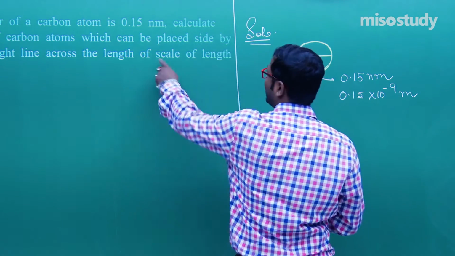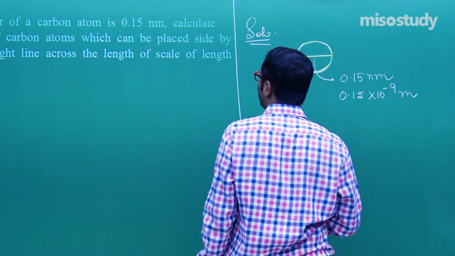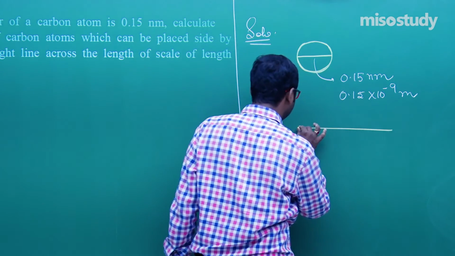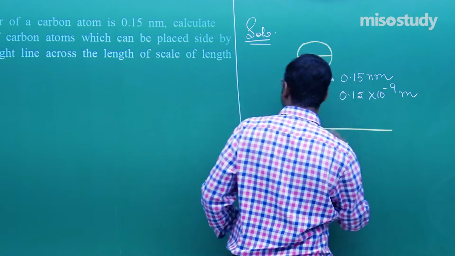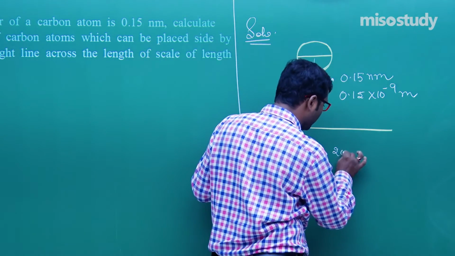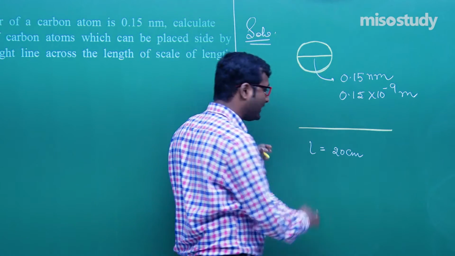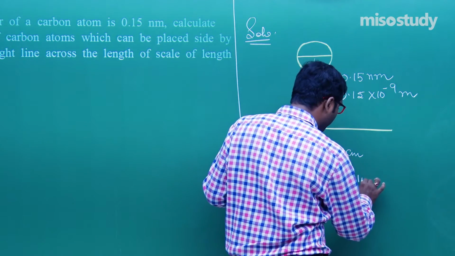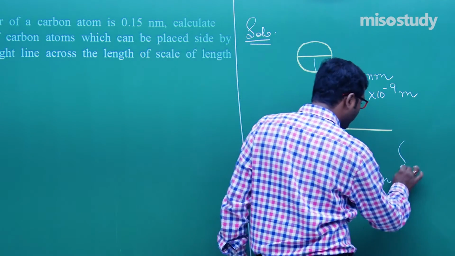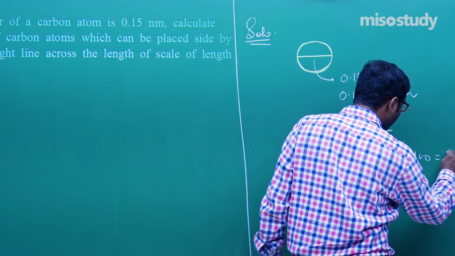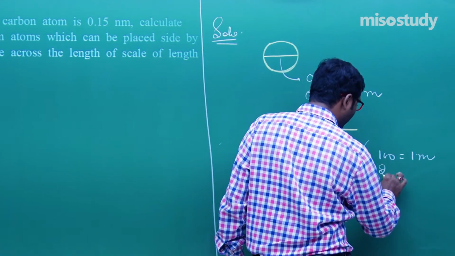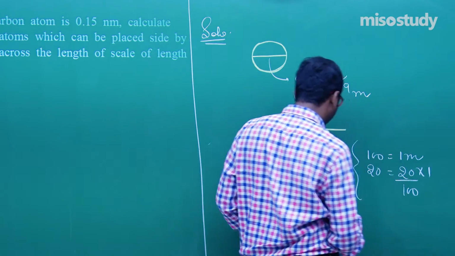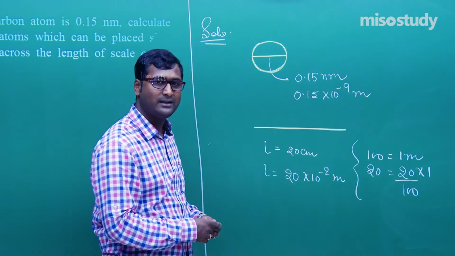Now calculate the number of carbon atoms which can be placed side by side in a straight line. This is a straight line, and it has a length of 20 centimeter. L is equal to 20 centimeter. That is equal to 20 into 10 to the power minus 2 meter, because we know 100 centimeter is equal to 1 meter. So 20 centimeter will be equal to 20 upon 100, that is 20 into 10 to the power minus 2 meter.